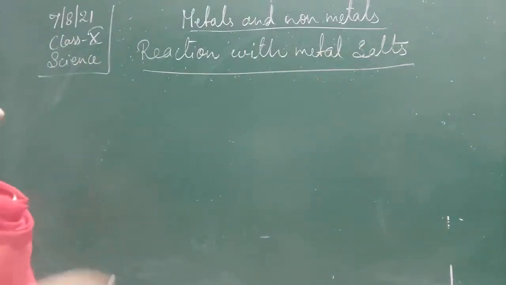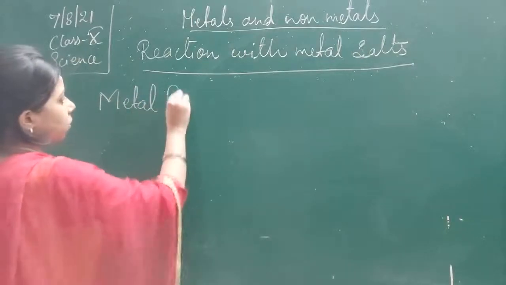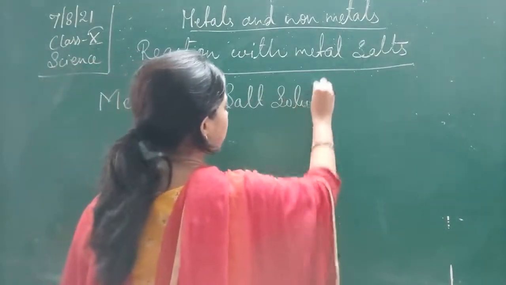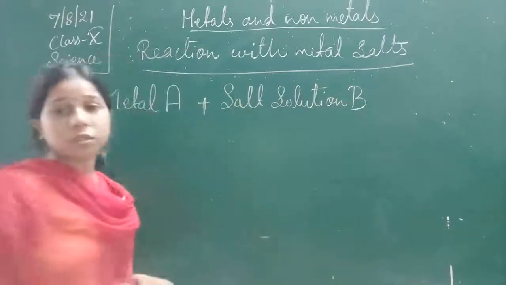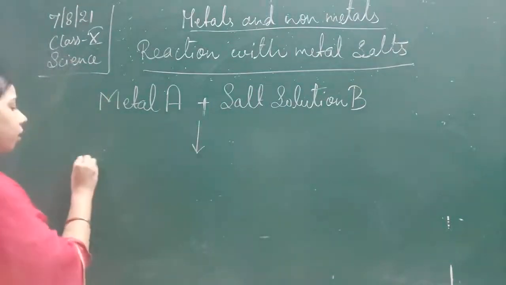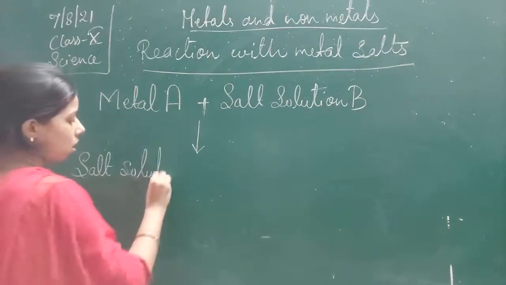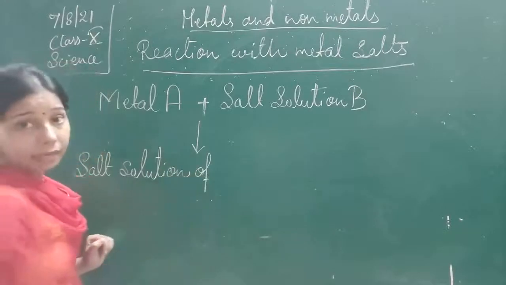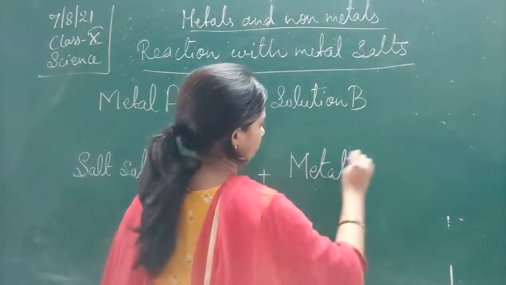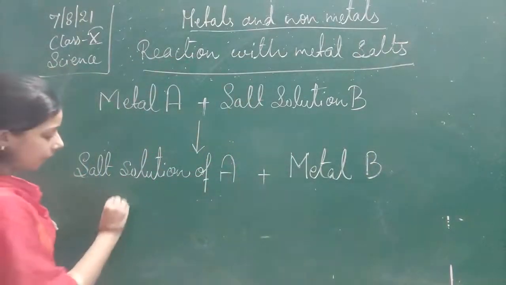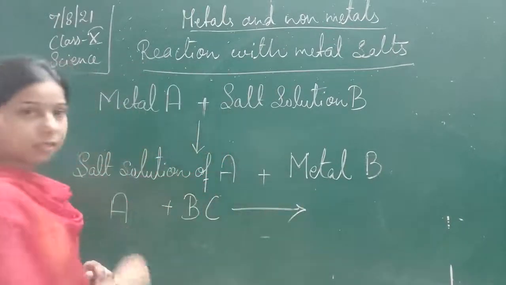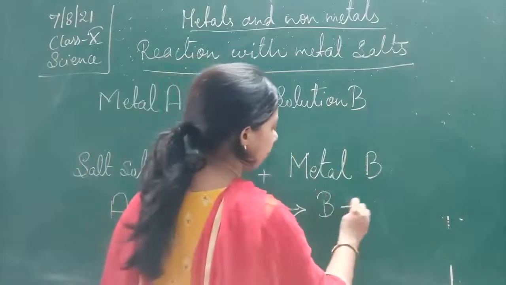So we can write here that if a metal A is there, plus the salt solution of B, then the reaction will be: salt solution of A plus metal B. It means if metal A reacts with the salt solution, suppose BC, then A displaces B and it becomes B plus AC.